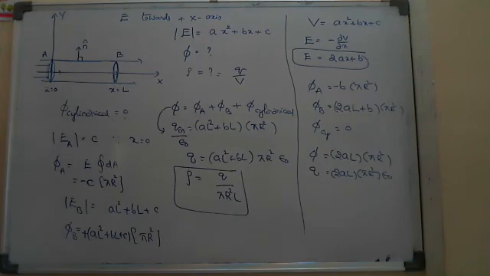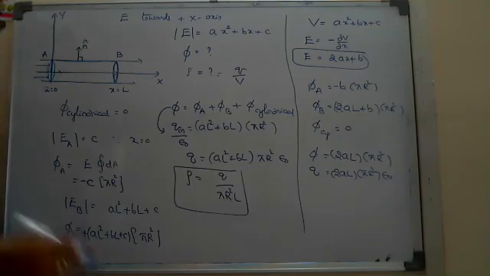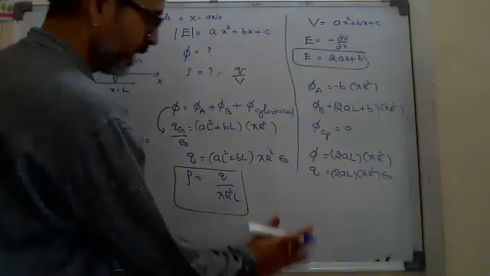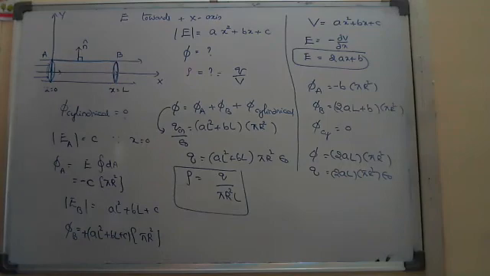Shall I ask one question from rolling motion now? Yes, sir. Okay, right. From rolling motion, suppose today you get questions like slipping and rolling.